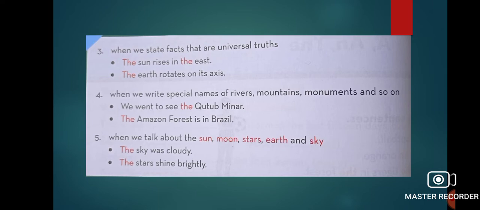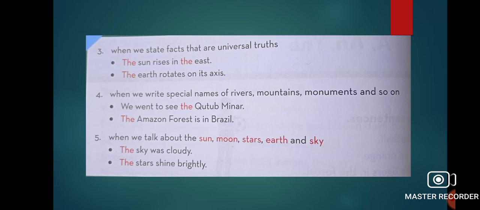When we state facts that are universal truth. Now number 3 is something that is universal truth. Universal truth means we cannot change. The sun rises in the east. That is truth. We cannot change. So there we can use the. The earth rotates on its axis.